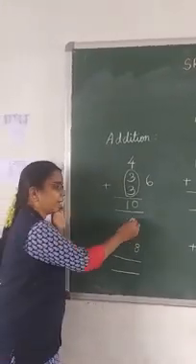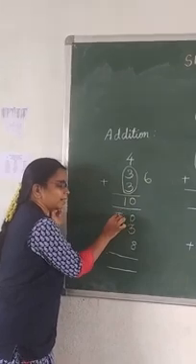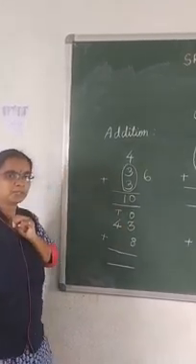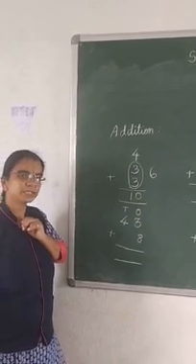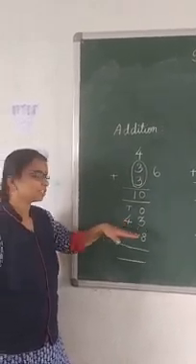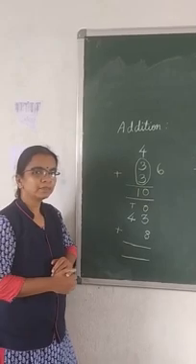See the next sum. Here I am having ones and tens place. Ones place is there and tens place is there. How many tens are there and how many ones are there? 43 consists of how many ones and how many tens?